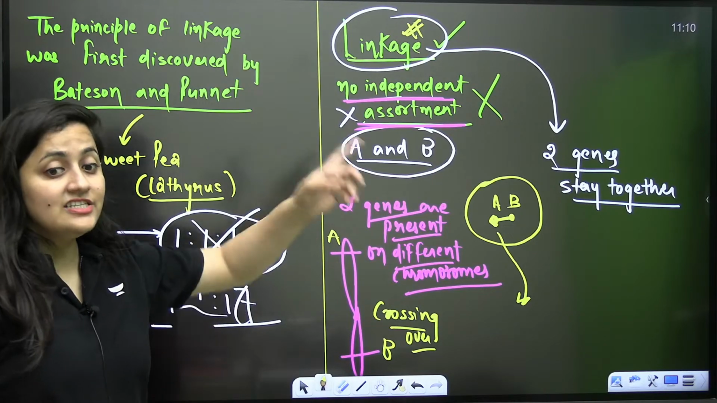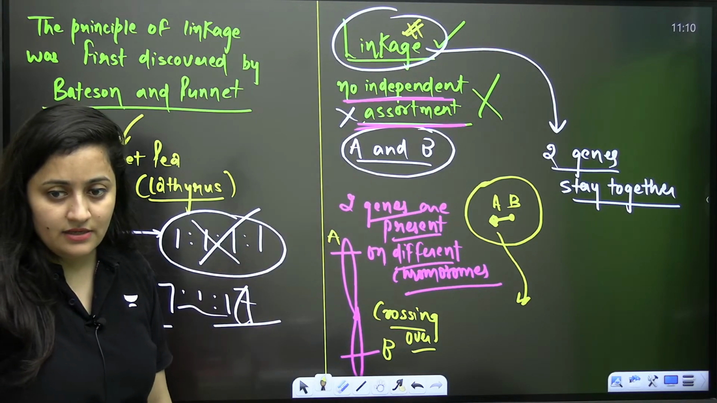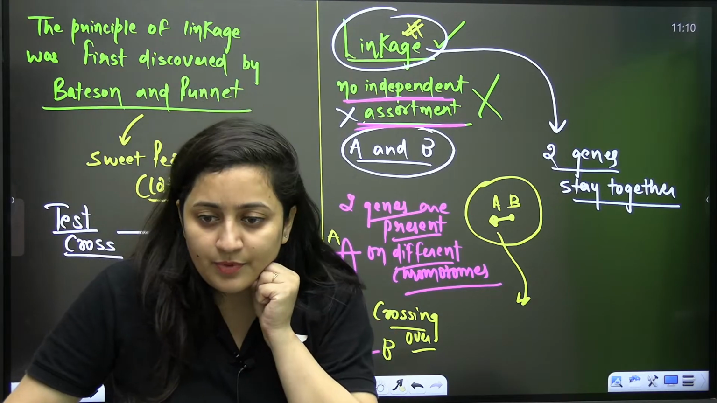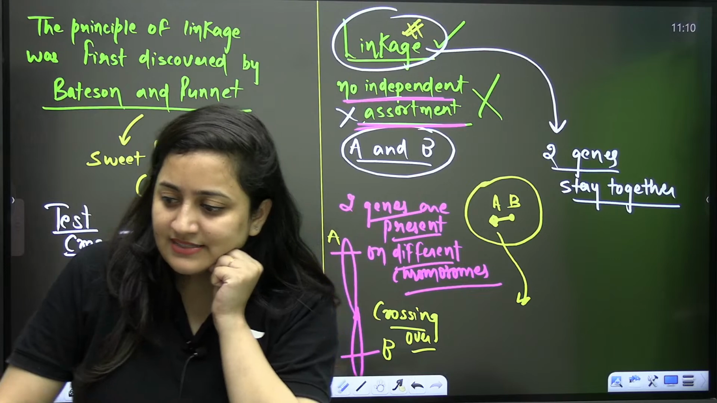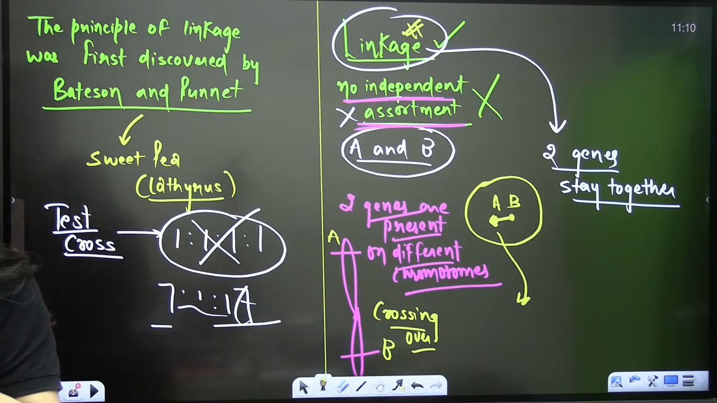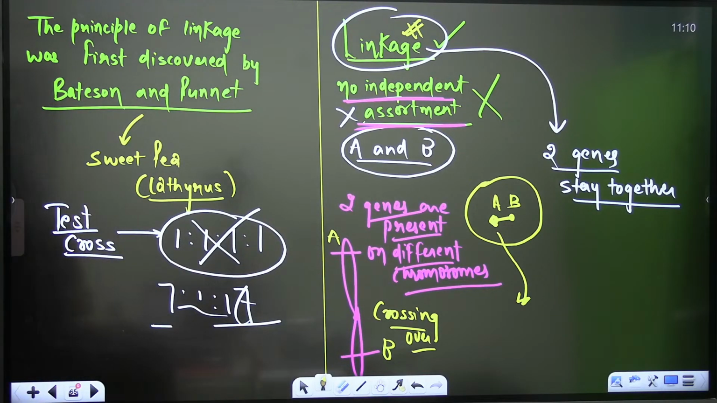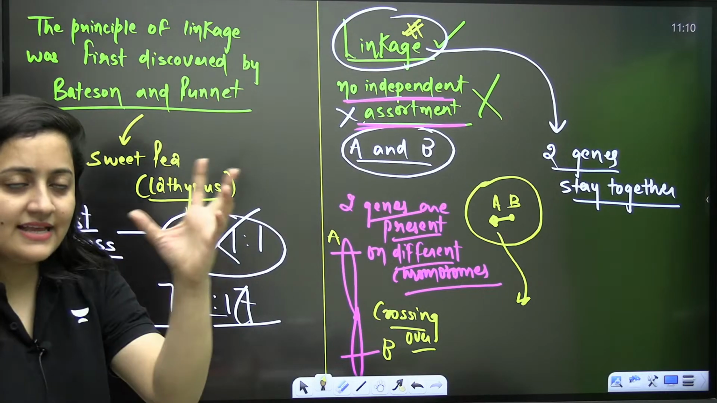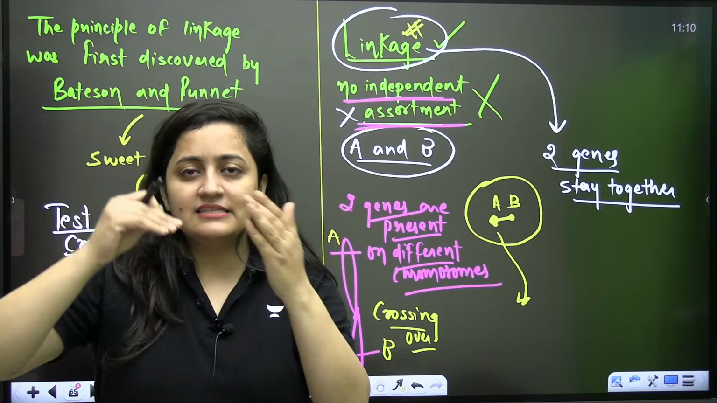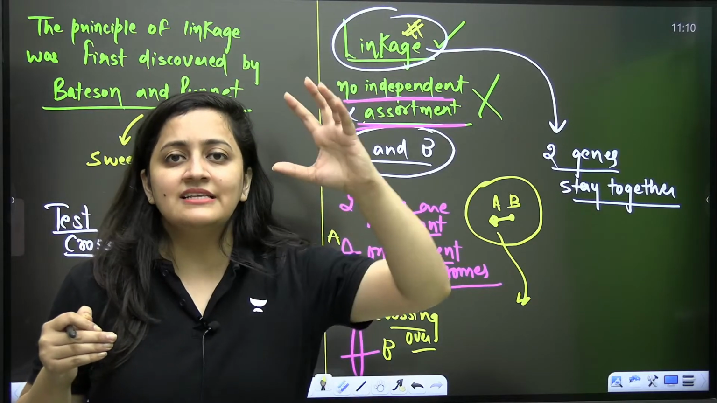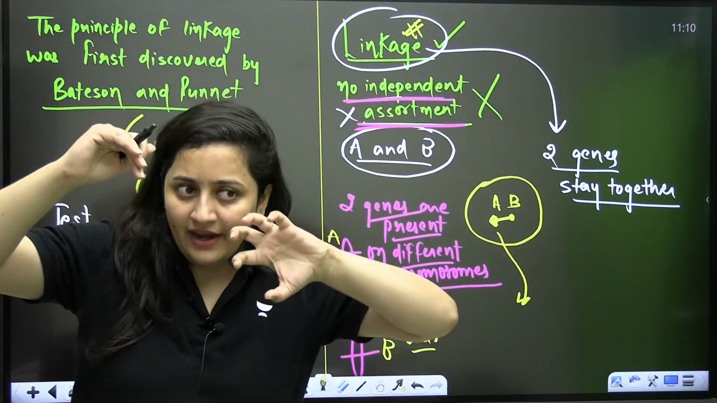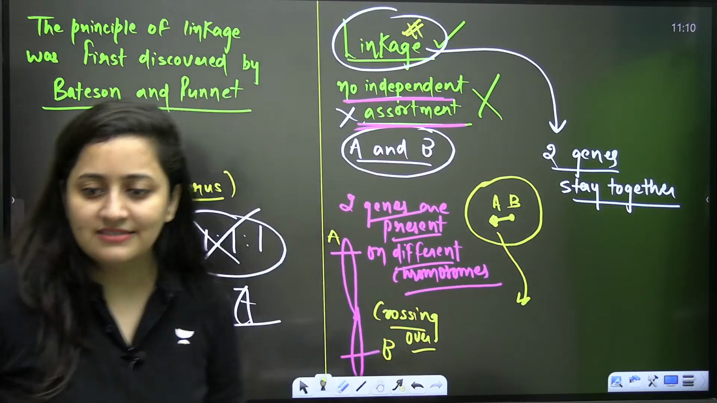Linkage is what? Linkage is directly proportional to the distance. Sorry, linkage is inversely proportional, isn't it? When you are talking about the distance, what is going to happen? Linkage and distance are inversely proportional. If distance is increasing, linkage is decreasing. If linkage is there, it means distance is less.